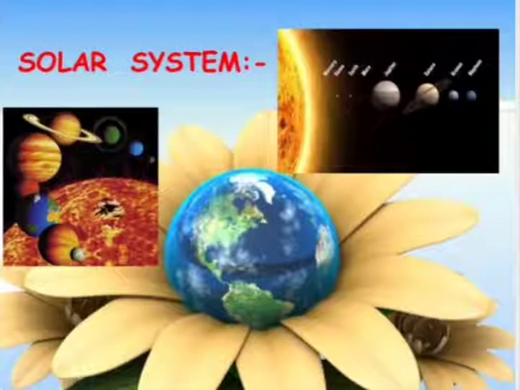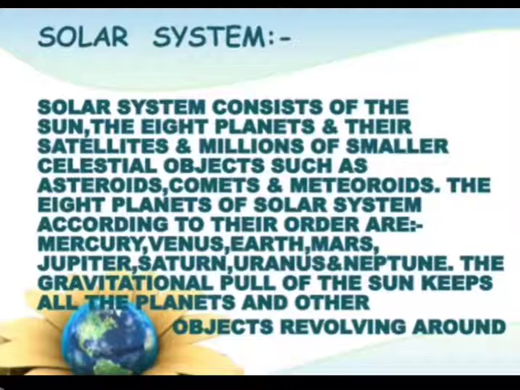Solar system. The very important topic is the solar system. The solar system consists of the sun, the 8 planets and their satellites, and millions of smaller celestial objects such as asteroids, comets and meteorites. So what does the solar system consist of? It consists of 8 planets mainly, satellites, asteroids, meteors and comets.